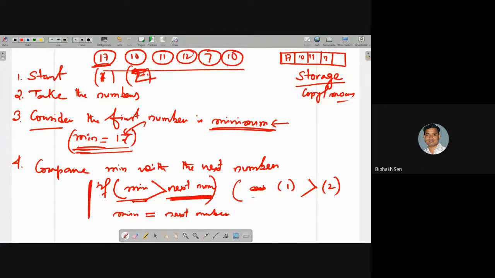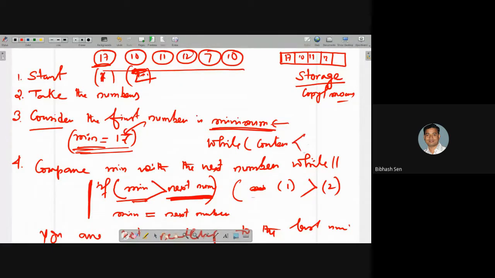That means this condition will continue until you reach the end. Then compare minimum with the next number, while you are not reaching the last number. In computer programs, we write it in this way: while a counter will be there, counter less than the total number. That means here 1, 2, 3, 4, 5, 6. So we check whether the counter is less than 6 or not.